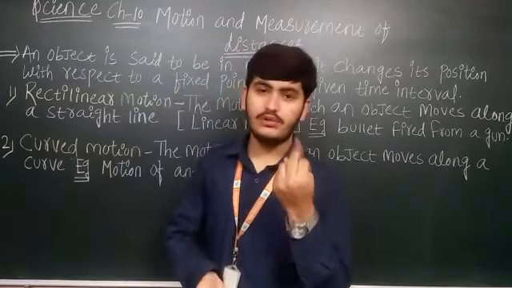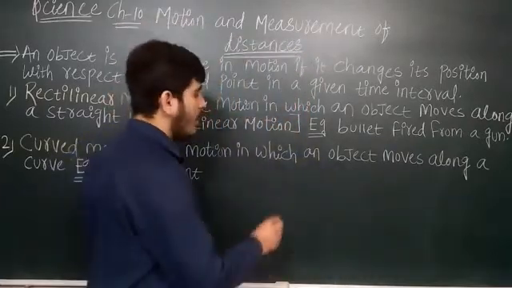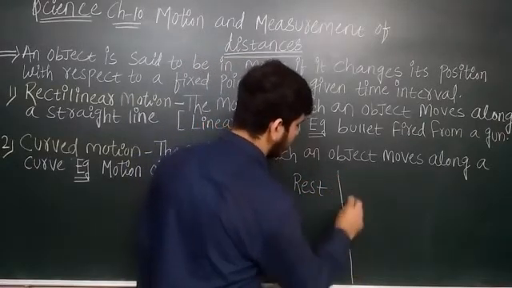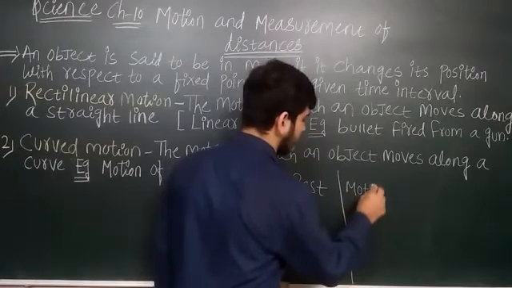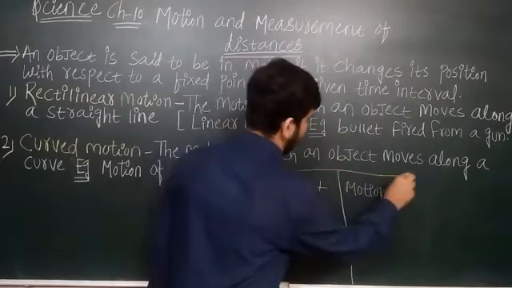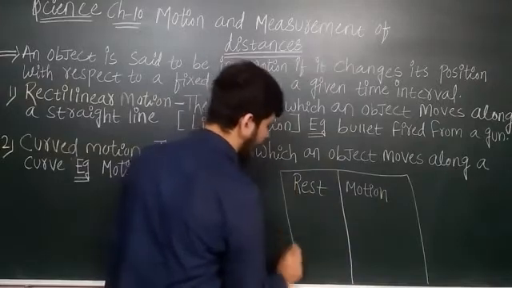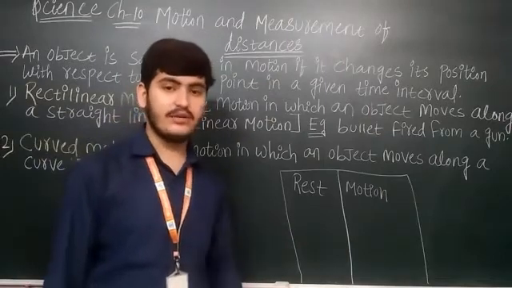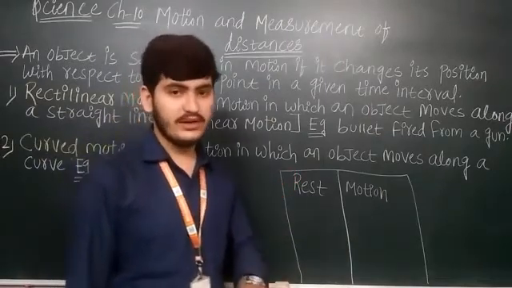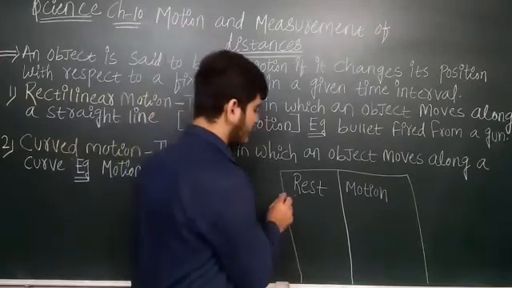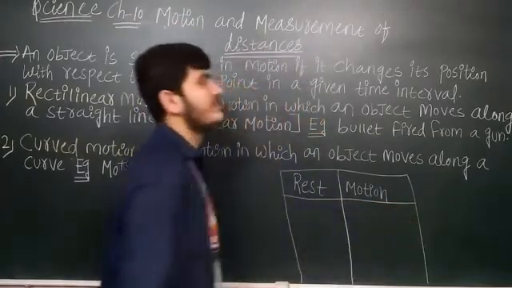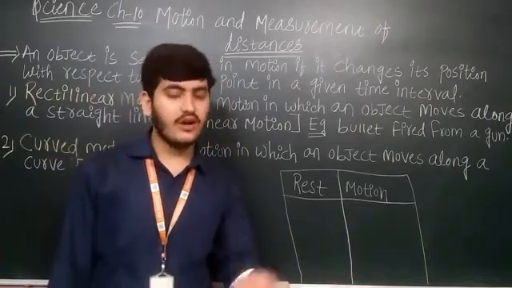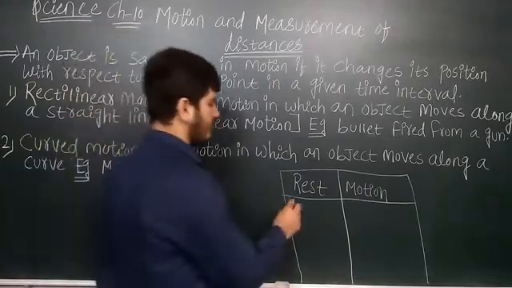Now you have to make two columns: the first column is objects which are at rest, and the second column is objects which are in motion. Which objects are at rest and which objects are in motion. Then you have to make this table in your notebook, and see which things are surrounding you. Suppose in front of me a house is there. Is the house at rest or in motion? Does a house ever get up from its place and go somewhere? No. The house is at rest.